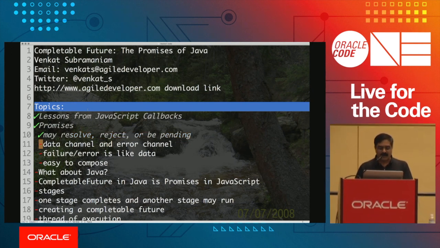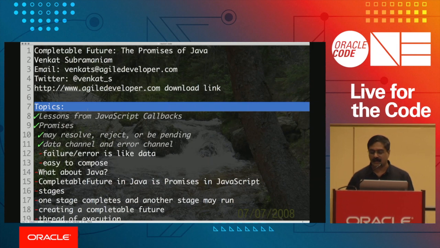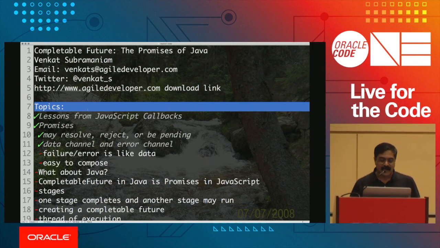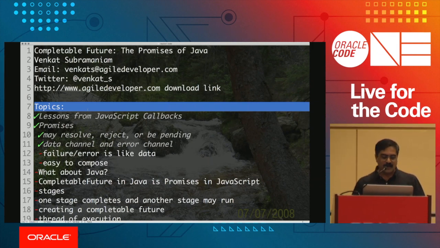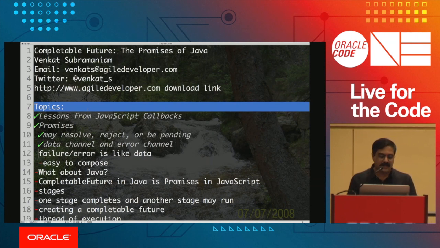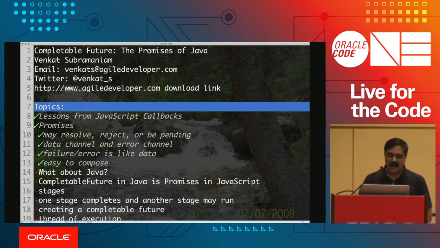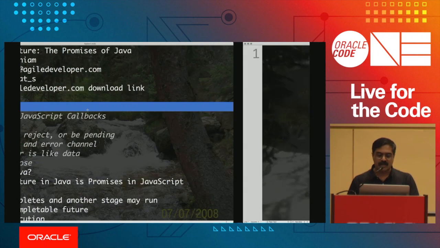A promise itself has two channels of communication. This is the data channel through which data would come through, and an error channel through which an error would come through, but it would be one or the other, and you treat failure like it's data. And one of the really nice things about promises is it's really easy to compose promises. Let's just spend a minute on this to understand how this is going to work.